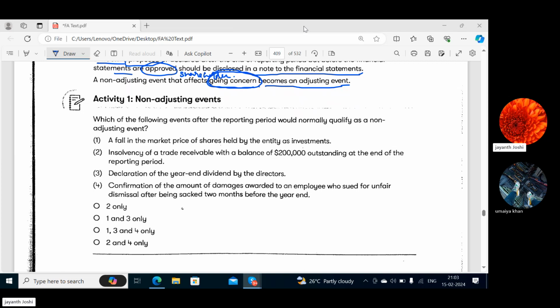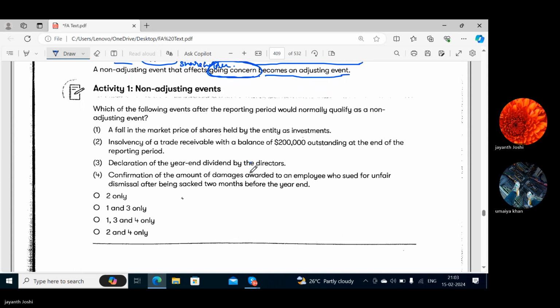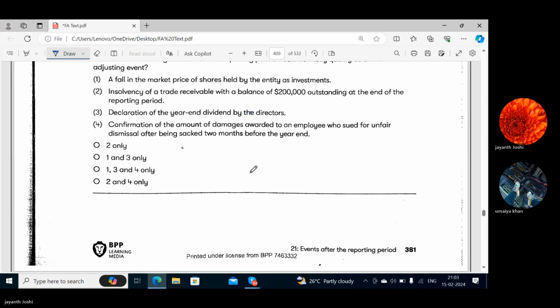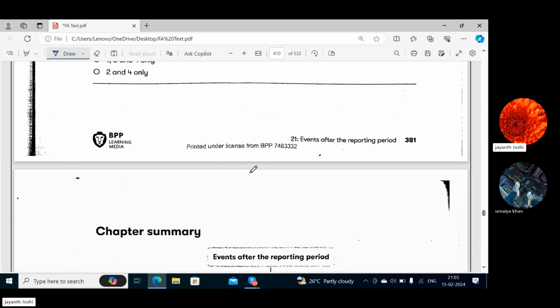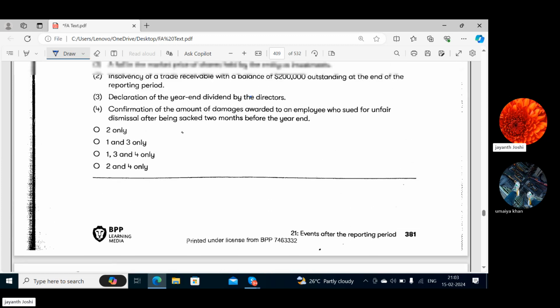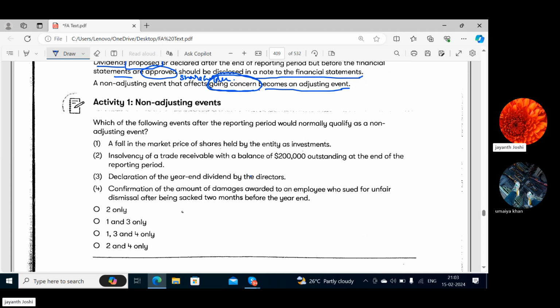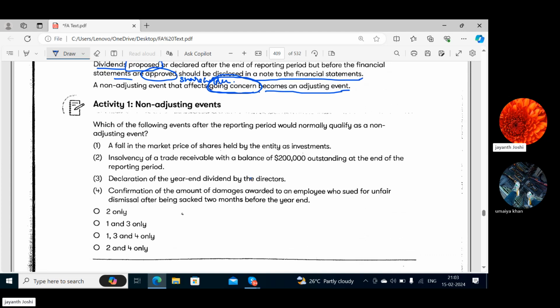Here only one activity is given for our understanding of what qualifies as an adjusting event and what qualifies as a non-adjusting event.